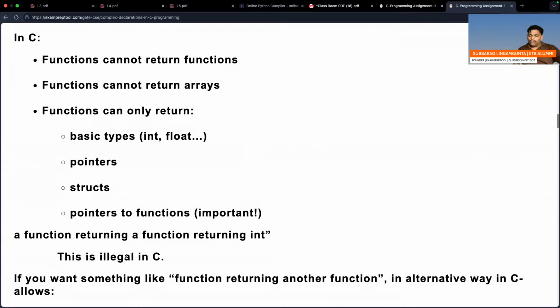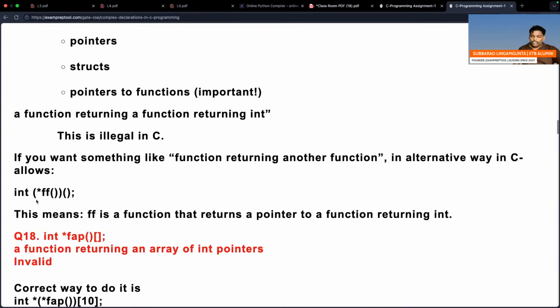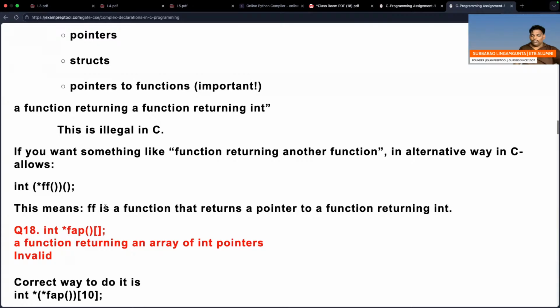If you want something like this, a function returning another function, then you have to do it indirectly. As an alternative way, C allows a function returning a pointer, and that pointer points to a function. Indirectly you have to do it. This means ff is a function that returns a pointer to a function.